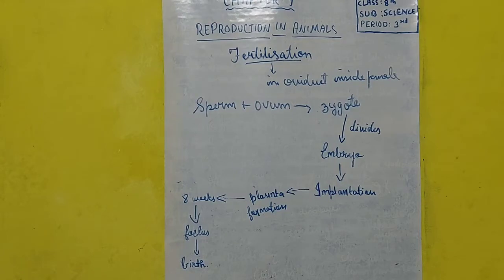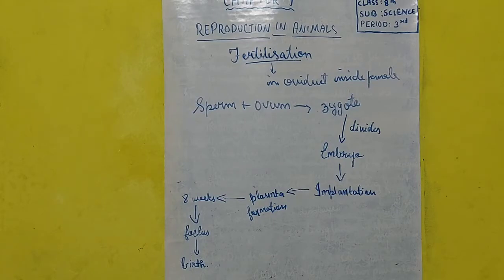There it will undergo several repeated cell divisions, and this division will cause it to form a ball of cells.